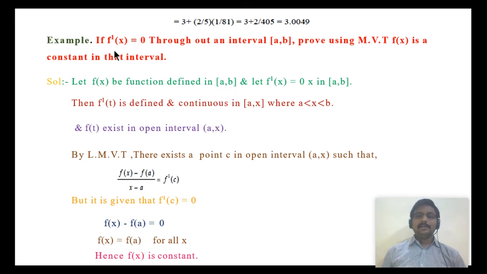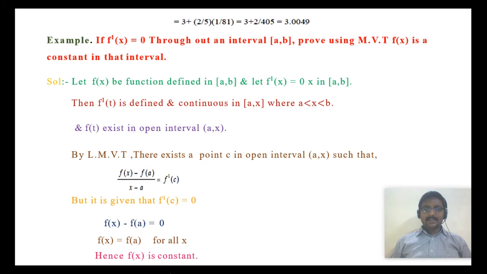So simple thing. Given that f dash of x is 0, now we have to define f of t, which is defined and continuous in the closed interval a comma x, satisfying the Lagrange's mean value theorem conditions. By Lagrange's mean value theorem, we will have f dash of C as f of x minus f of a by x minus a. So f dash of C is 0, and just cross multiplying, we get f of x minus f of a is 0, which implies f of x is equal to f of a. So f of x is a constant function.